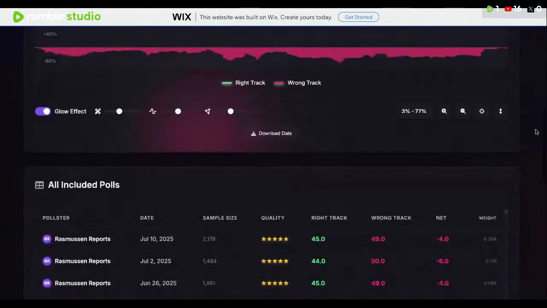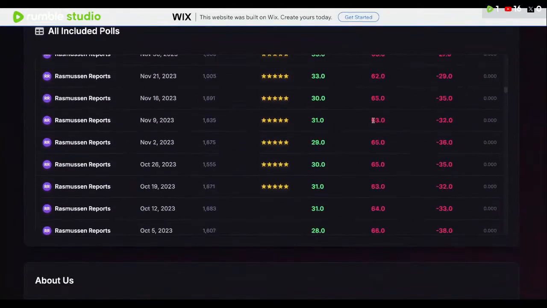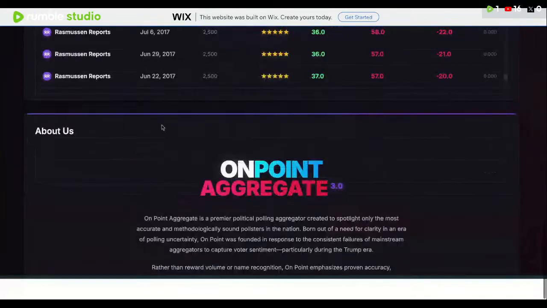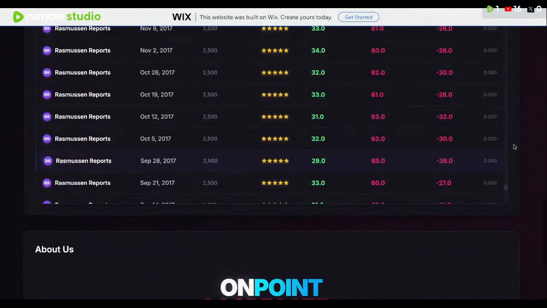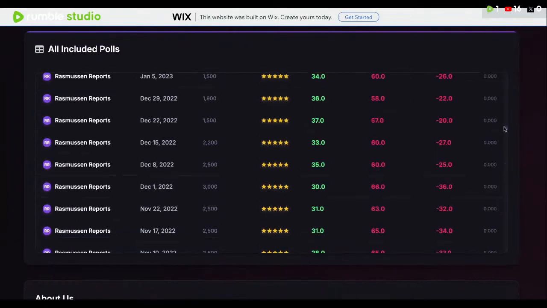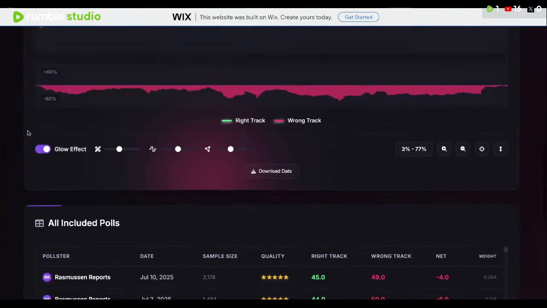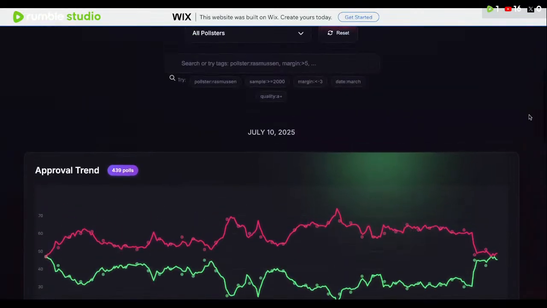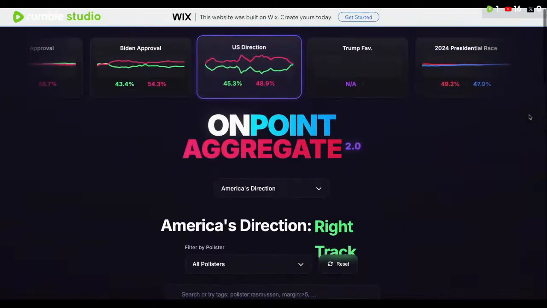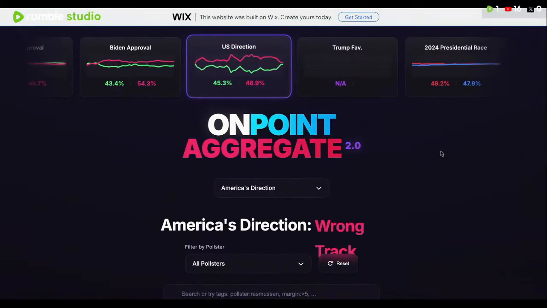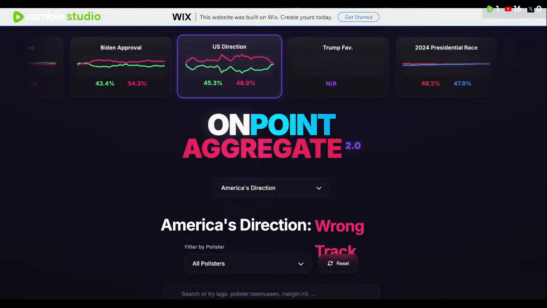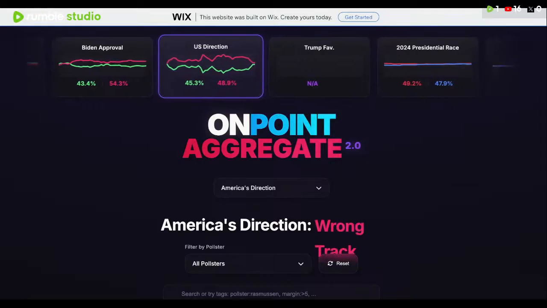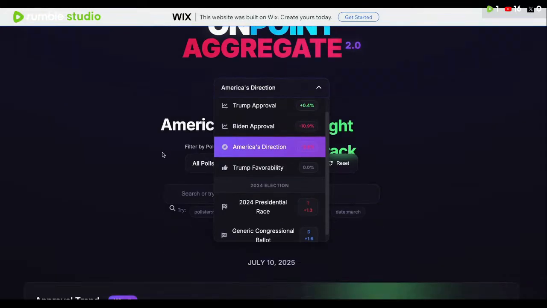And if we look at the aggregate, it's a lot of Rasmussen polling for the most part. There's a couple of other polls in here, but it's really a lot of Rasmussen. Of course, we're going to be looking for more polling and aggregation. But at least for the right track, wrong track, as of right now, we just have Rasmussen's polling. Because, again, guys, this website only features certain pollsters. We've offered very little tolerance for error with some of the pollsters, and so there's only a select few in there.